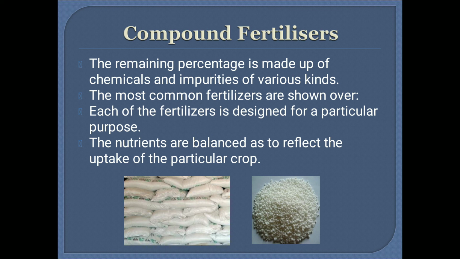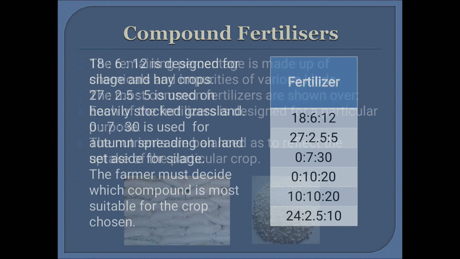The most common fertilizers are shown over. Each of the fertilizers is designed for a particular purpose. The nutrients are balanced as they reflect the uptake of the particular crop.